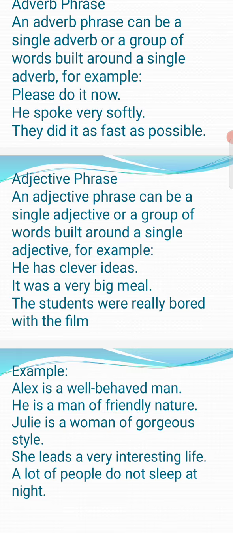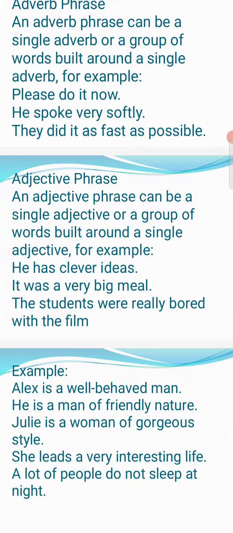Next comes the adjective phrase. An adjective phrase describes the noun. An adjective phrase can be a single adjective or a group of words built around a single adjective. He has clever ideas. It was a very big meal, describing a big meal. The students were really bored with the film. Alex is a well-behaved man. What type of man? Well-behaved.